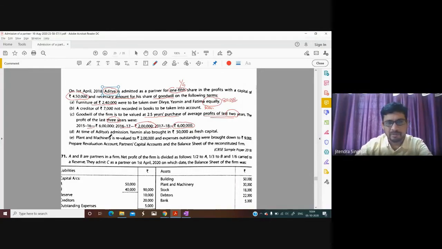At the time of Aditya's admission, Yasmin also brought 50,000 as fresh capital. We will remember that. Plant and machinery is revalued to rupees 2 lakh and outstanding expenses were brought down to 9,000, so these 2 points will also come in the revaluation account. A very good and very important question from your examination point of view. This question was part of CBSE sample paper 18. All the questions which belong to CBSE sample paper 18 are standard questions for examination, children. So remember. Let's start, children, with the calculation of goodwill.